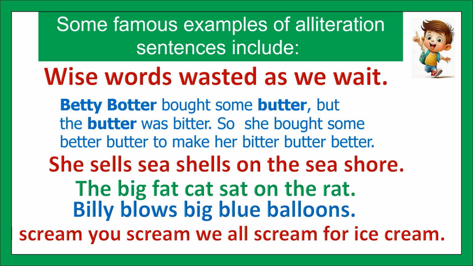Some famous examples of alliteration sentences include: wise words wasted as we wait, or Betty bought some butter, but the butter was bitter, so she bought some better butter to make her bitter butter better. Or she sells seashells on the seashore. The big fat cat sat on the rat. Or Billy blows big blue balloons. Or I scream, you scream, we all scream for ice cream. Remember this? Whenever you went for a picnic and your teachers told you they're going to buy you ice cream, you used to always scream this, isn't it?